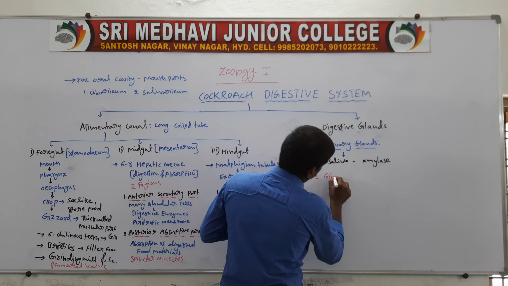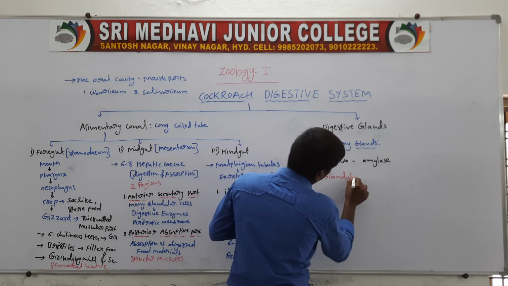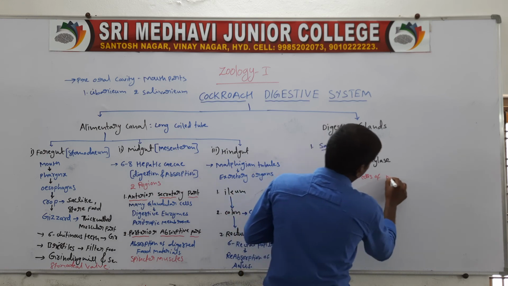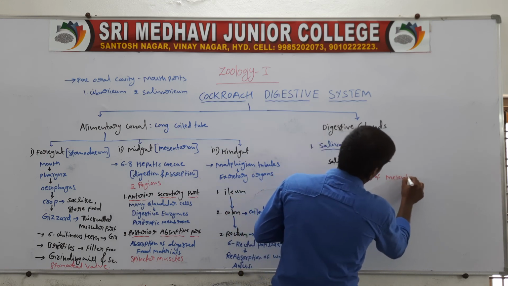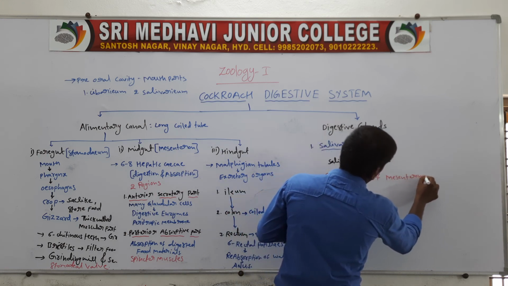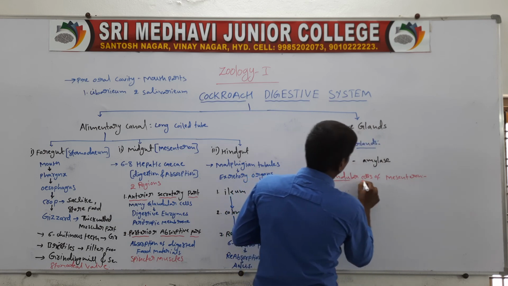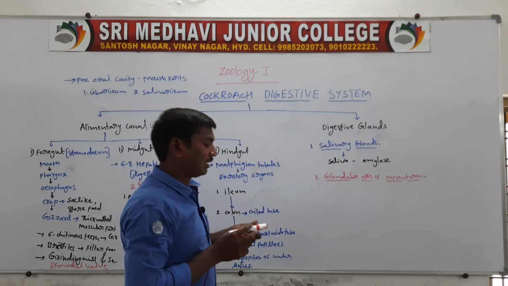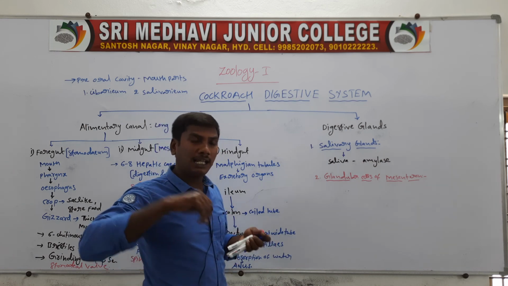Second one, glandular cells of the mesenteron. The glandular cells of the mesenteron are present on the midgut.